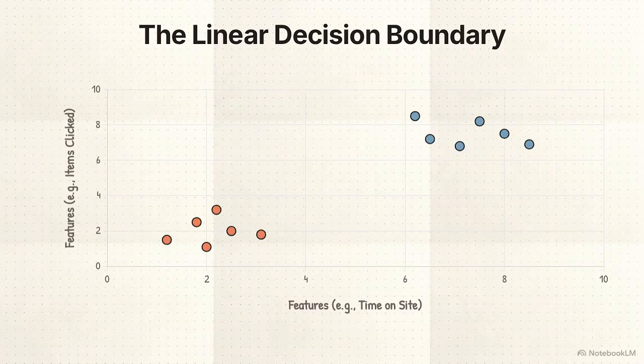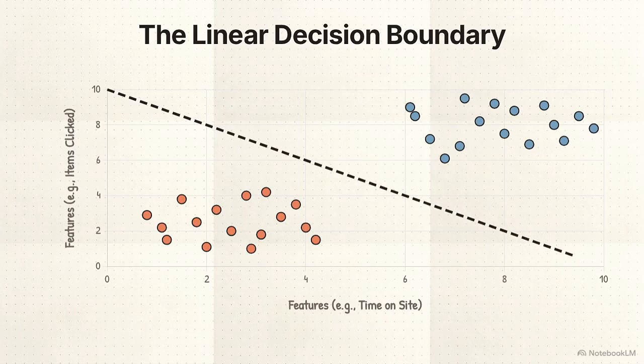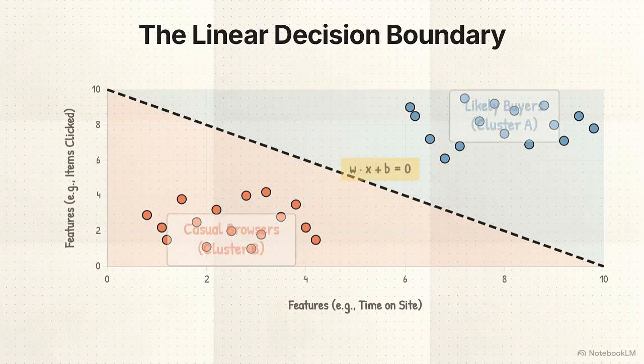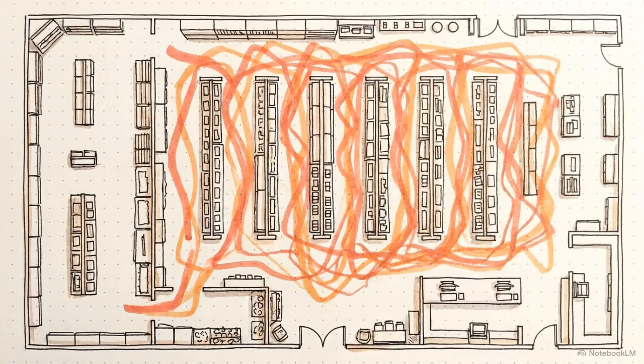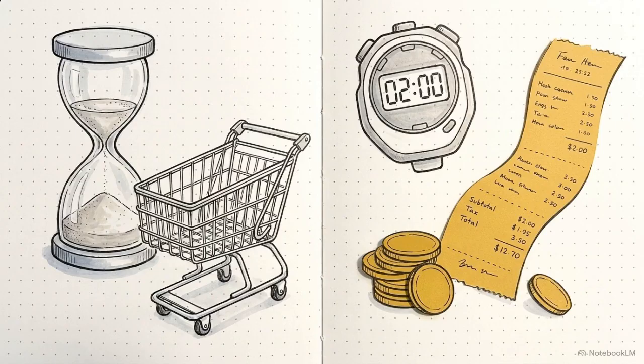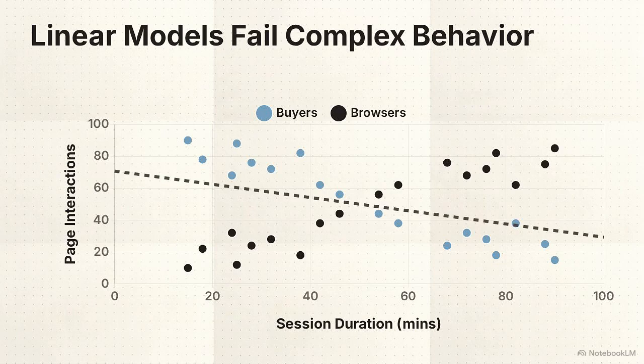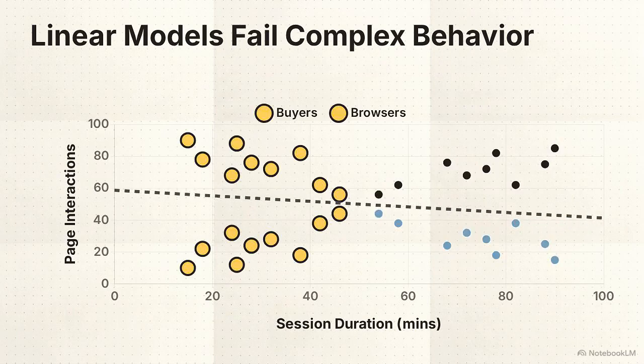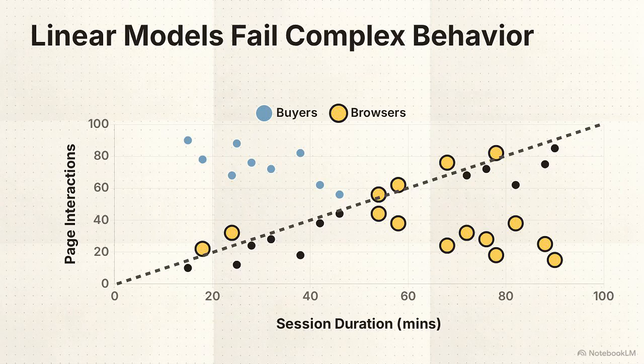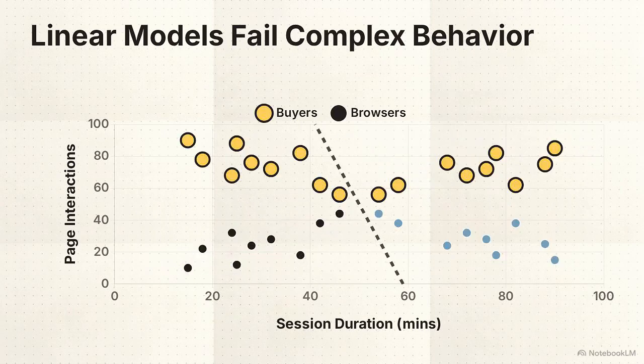This scatter plot shows her initial approach. Traditional machine learning attempts to partition these shoppers by drawing a single, definitive mathematical dividing line through the data. It groups the likely buyers on one side and the casual window shoppers on the other. The reality is that human behavior is inconsistent. A customer might browse for an hour and buy nothing, or log on and spend $300 in 2 minutes. Human decisions rarely fall neatly on either side of a perfect geometric boundary. When you try to map complicated behavior with a straight mathematical edge, the model fails to capture the nuance.